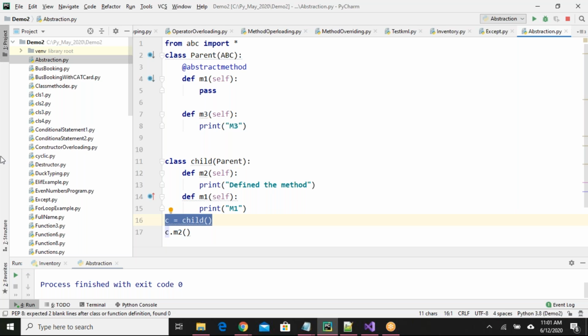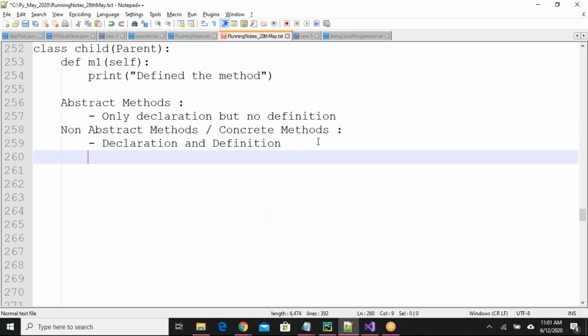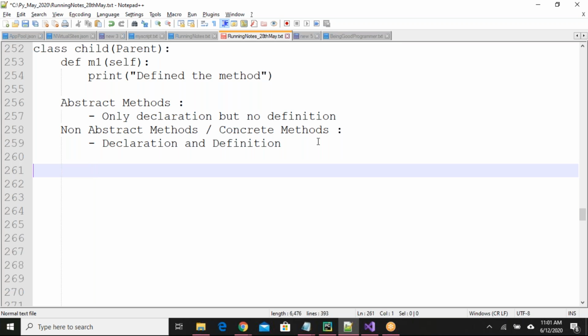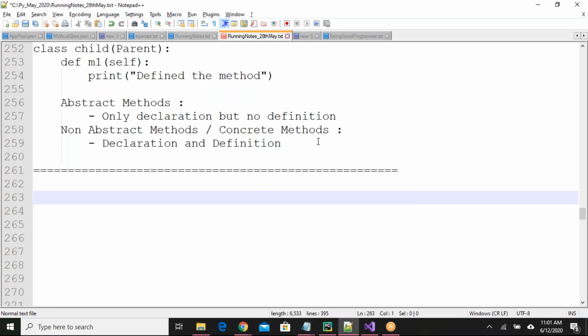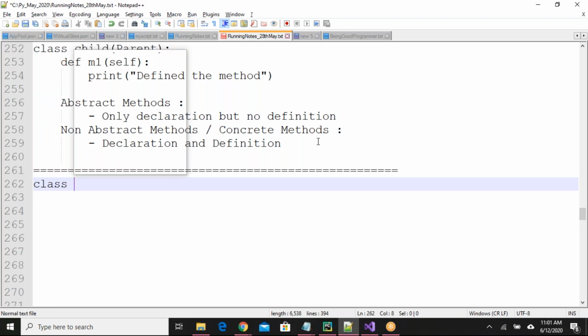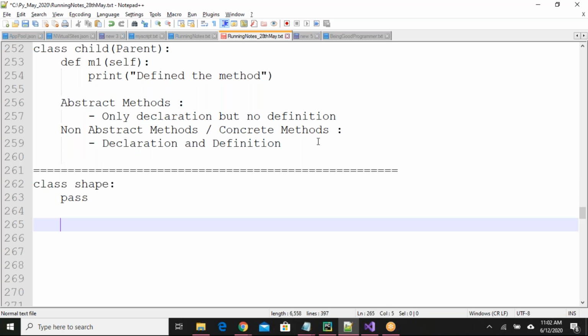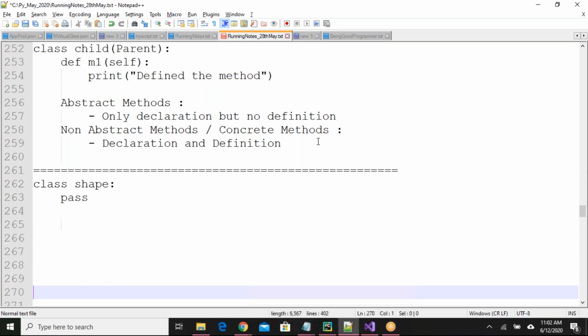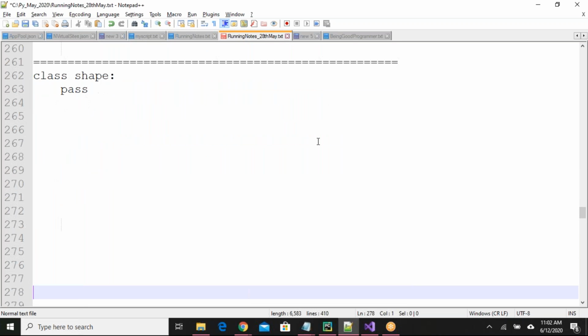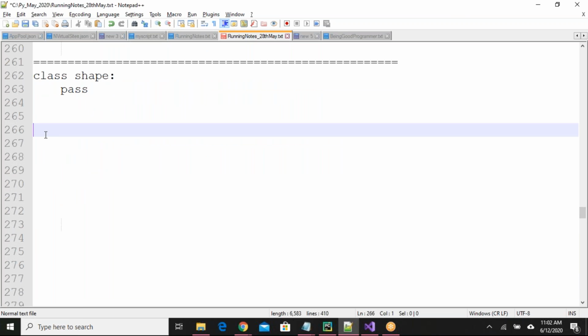Okay. Say for example, we are developing a shapes-related application. I am writing one class called shape. For now, I'm writing pass. The rules are not yet defined, like what methods are required in the shape class and what functionalities I need to implement in it.